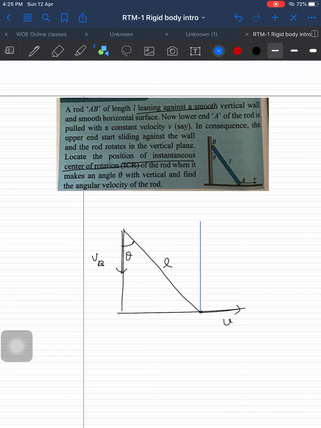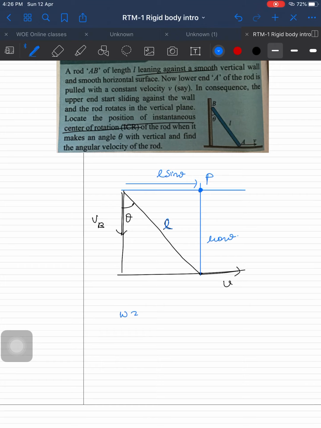Velocity one has a perpendicular, and there is another perpendicular, and they coincide at a point. This point becomes the instantaneous axis of rotation. This distance from here will be L sin theta, and L cos theta from the other side.